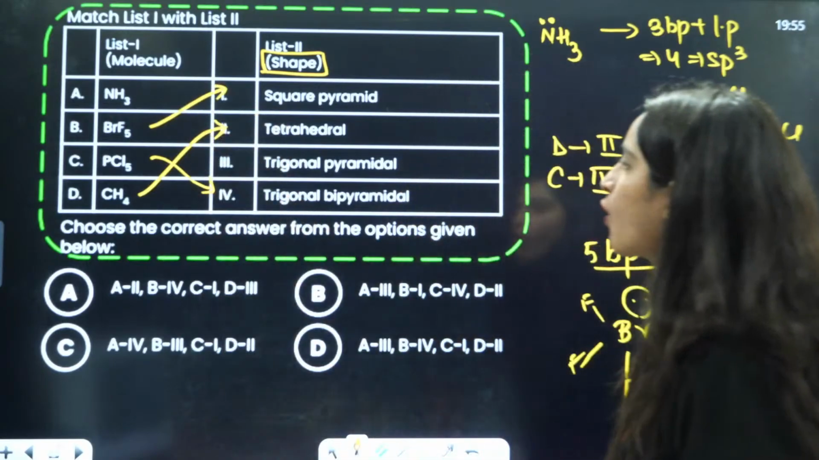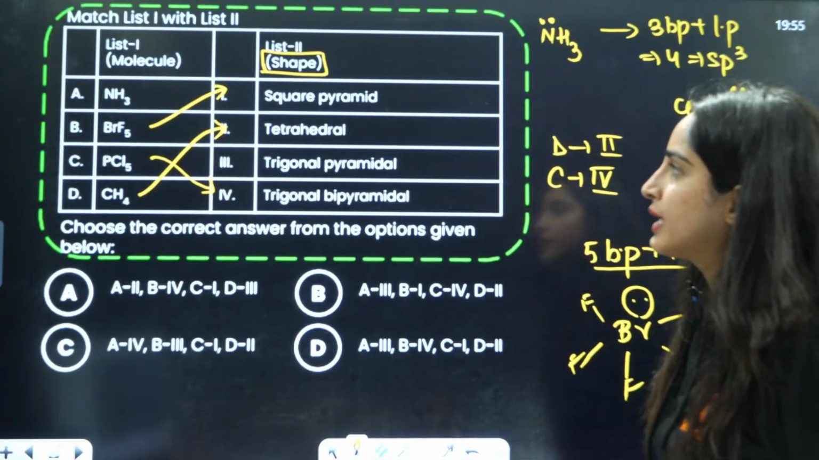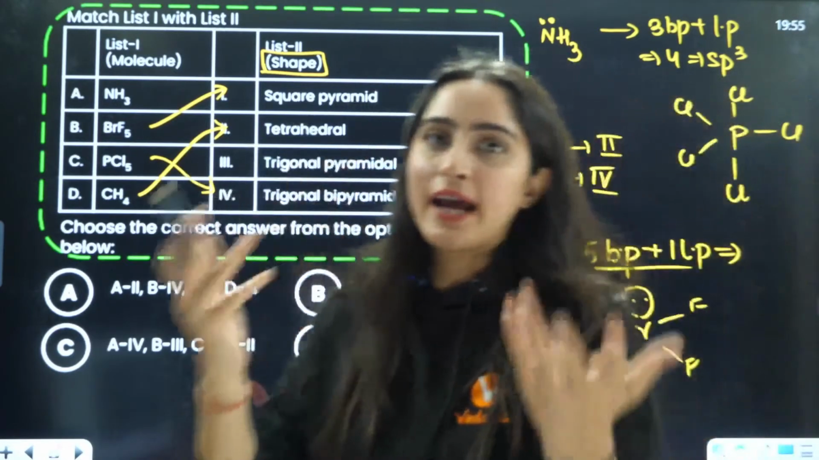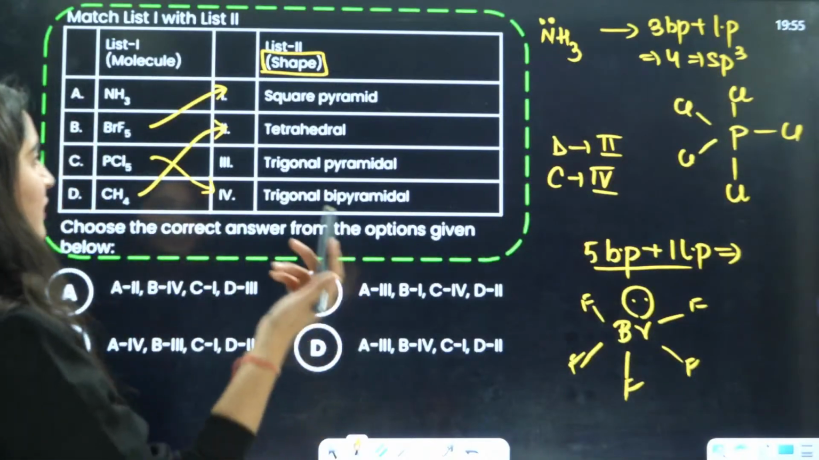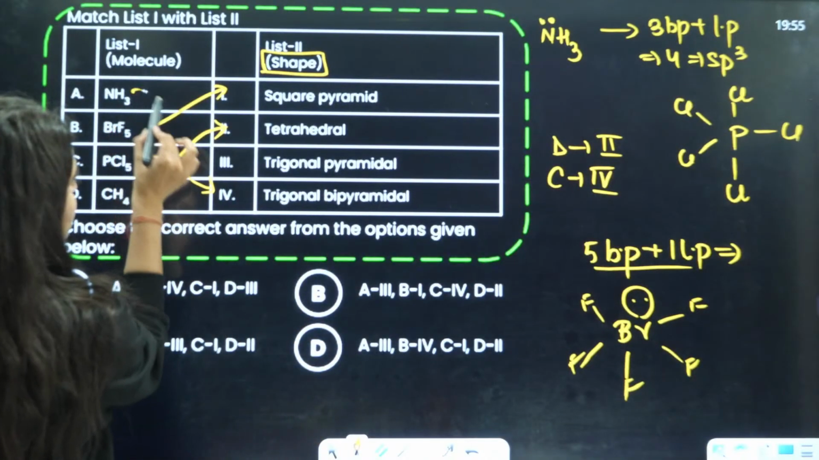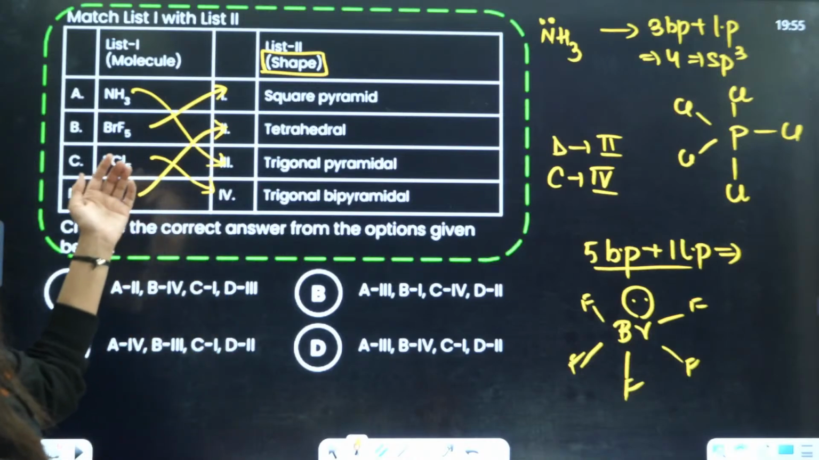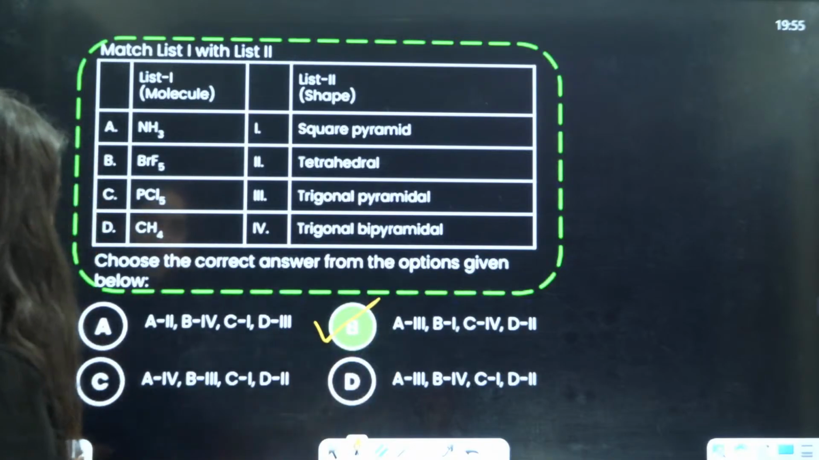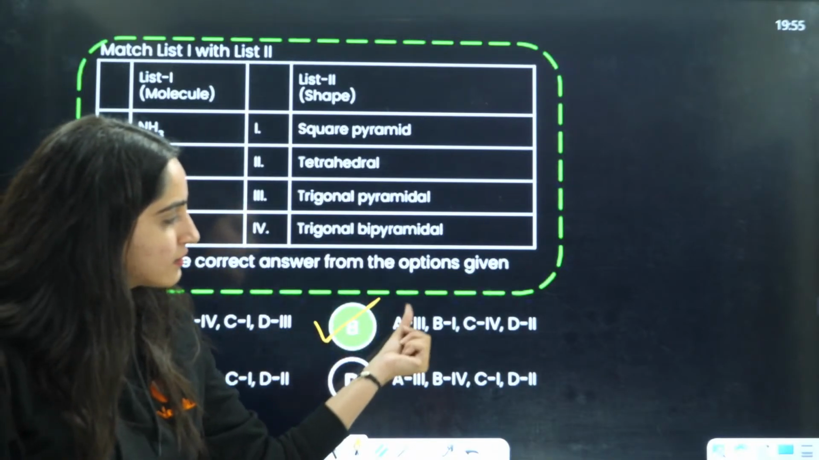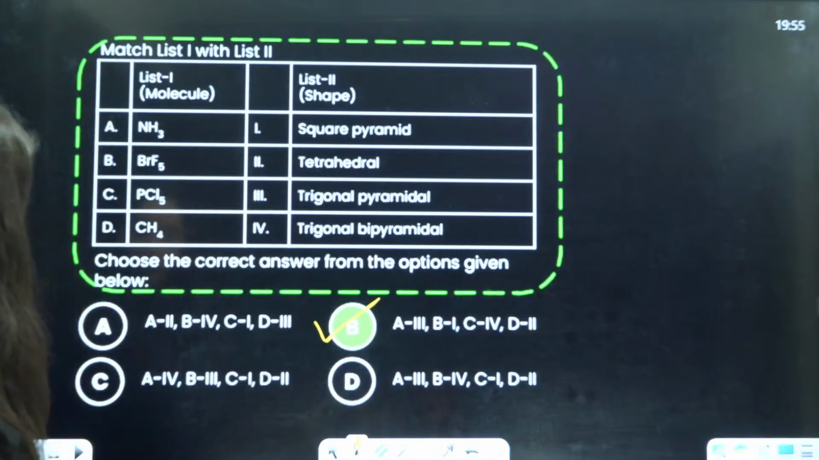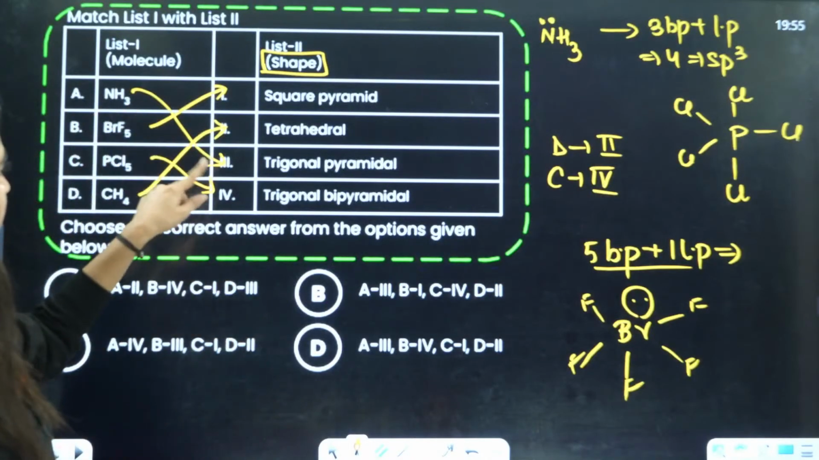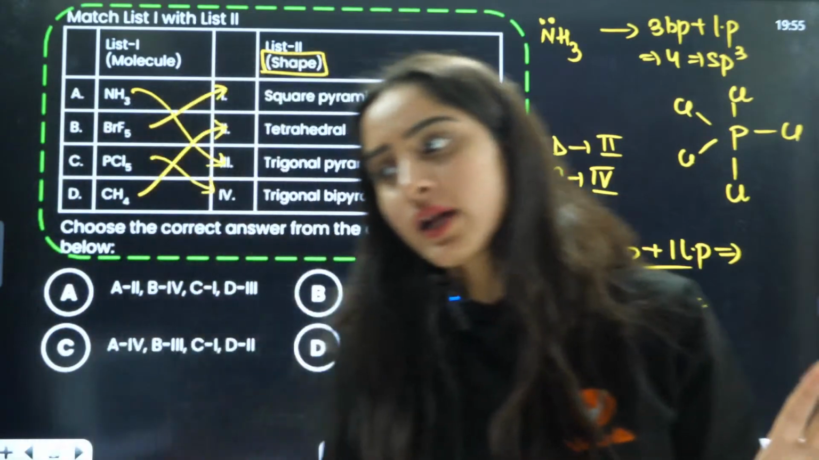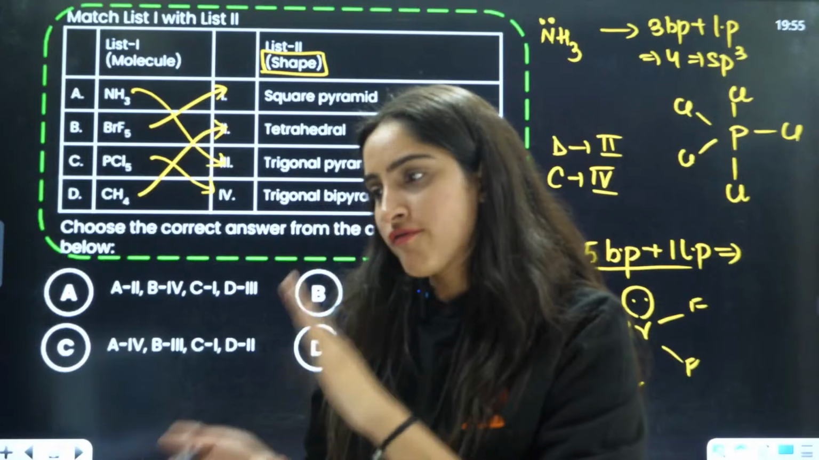So we are left with trigonal pyramidal. Yes, that is trigonal pyramidal only, because it was making a trigonal, है ना, triangle. Right. So answer will be this, NH3 is third. So the answer is going to be A3, B1, C4, D2. Okay, that is going to be your correct answer. B is the correct answer. Right? Okay, very good, Satvik.